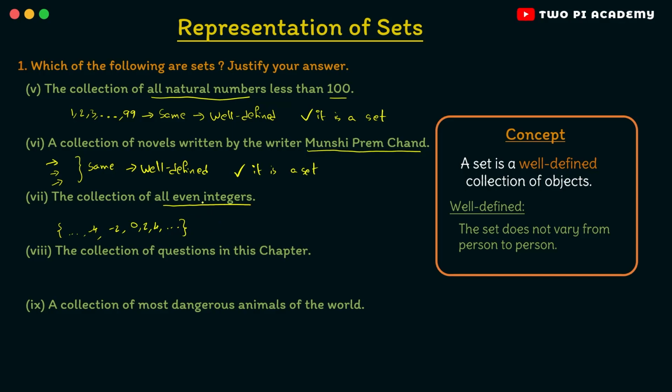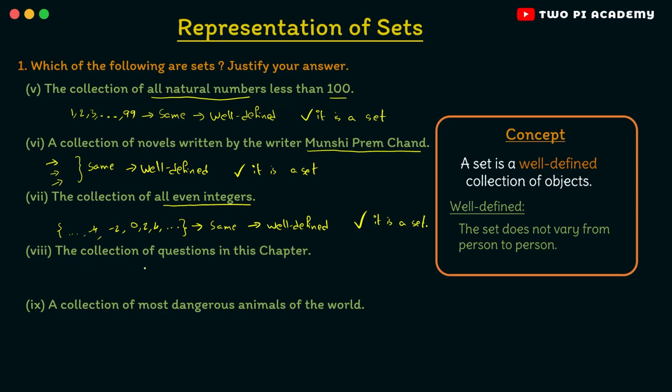So all of these combined will be the even integers. Now if you ask the same question to many different people, will the answer change for everyone? No, right? No matter who you are, the even integers are the same. So therefore, this is also well defined and hence it is a set.